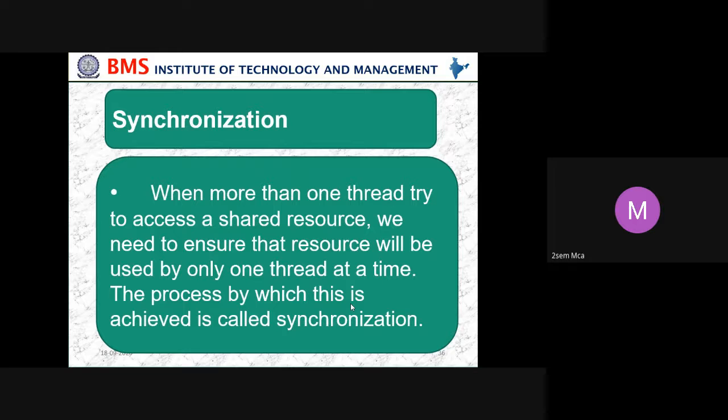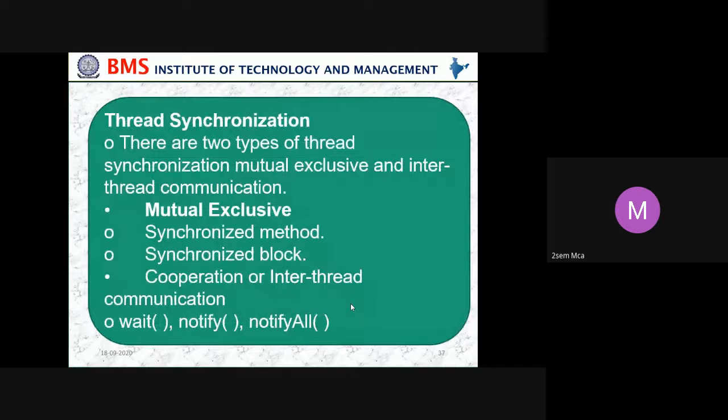In the same way, in threads also, synchronization: when more than one thread tries to access a shared resource, we need to ensure that the resource will be used by only one thread at a time. The process by which this is achieved is called synchronization. There are two types of thread synchronization: mutual exclusion and inter-thread communication. Mutual exclusion includes the synchronized method and synchronized block. Cooperation or inter-thread communication has wait, notify and notifyAll.